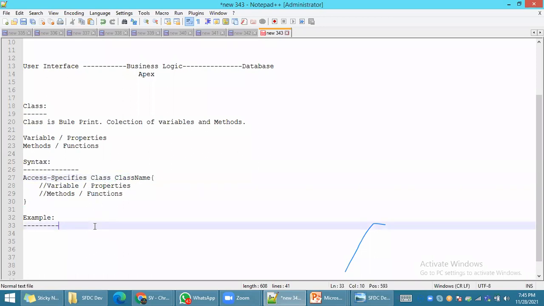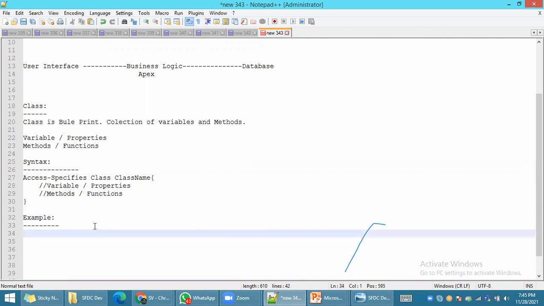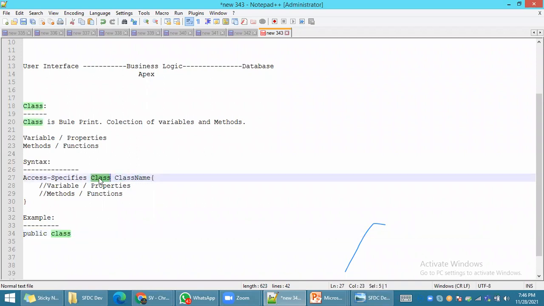For example, here I want to simply calculate two numbers. Simple programming language. How do you define a class? Public class, then the class name. The class name is user defined. Class is the reserved word. Access specifier is public, meaning other classes can also access this class. Here I will put the name as add two numbers.